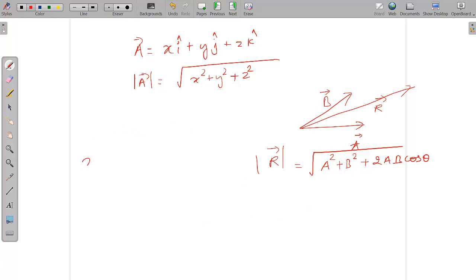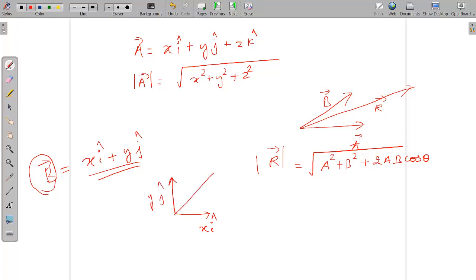So let's say there is some x i cap plus y j cap. Let's say there is some vector b which is given by this. Let's ignore the z portion now. If this is the case, how do you find the resultant of these two vectors? Basically, b is written in terms of i cap and j cap. That means there is some x i cap vector in this direction and y j cap vector in this direction, and this b vector is the sum of these two vectors.